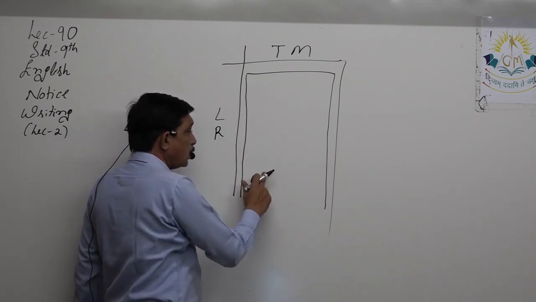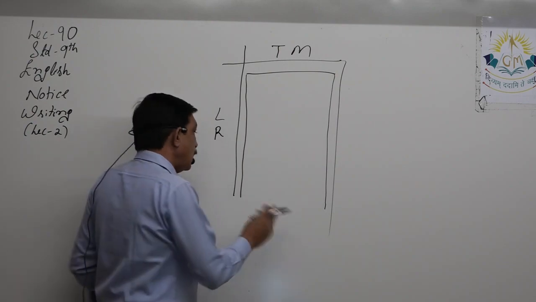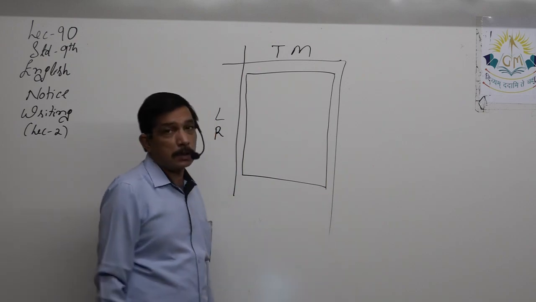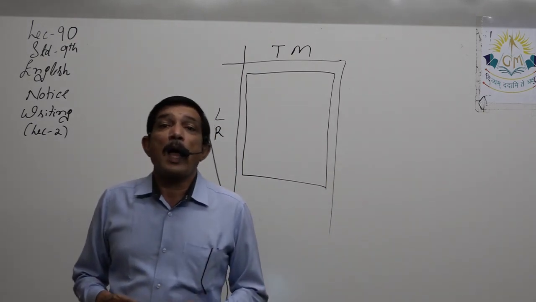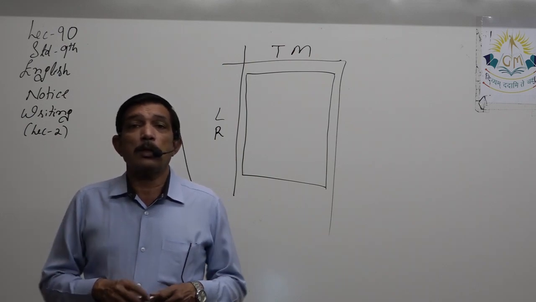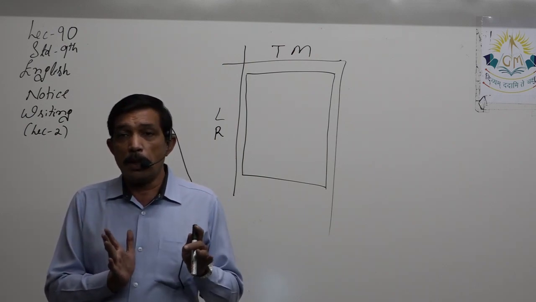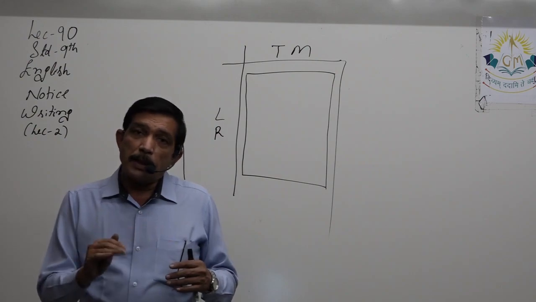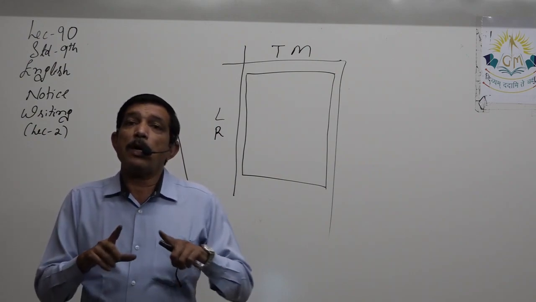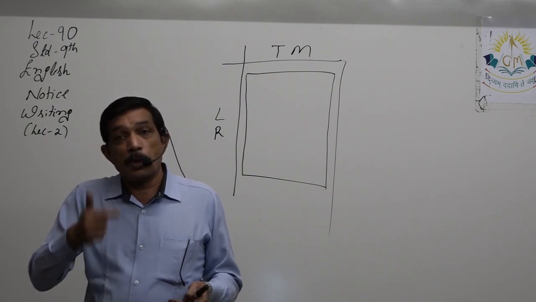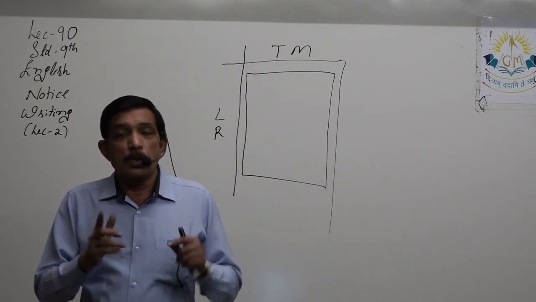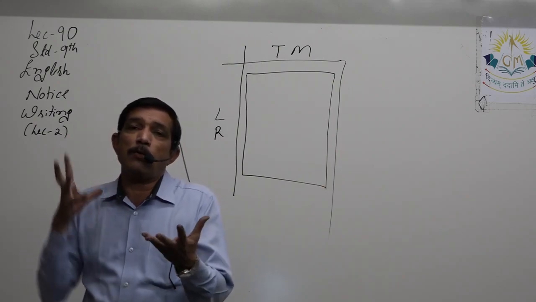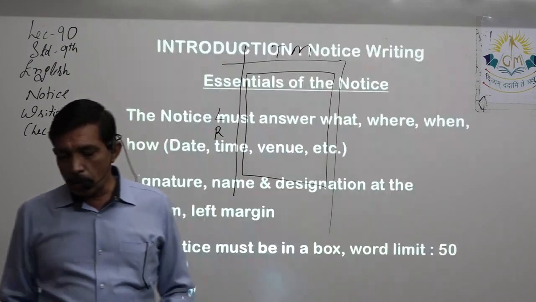When you finish the notice, and you don't have to add anything, then you can conveniently complete the box so that it looks decent. Don't make the box and try to fit the notice after that. Keep the space open so that it doesn't restrict your writing. So don't make the fourth line or the bottom line. Keep it open and complete that box only after you finish writing the designation. After the designation also you can leave one line. So have enough space. Don't restrict yourself by first making the box complete and then trying to fit the whole notice inside. Don't commit that mistake.